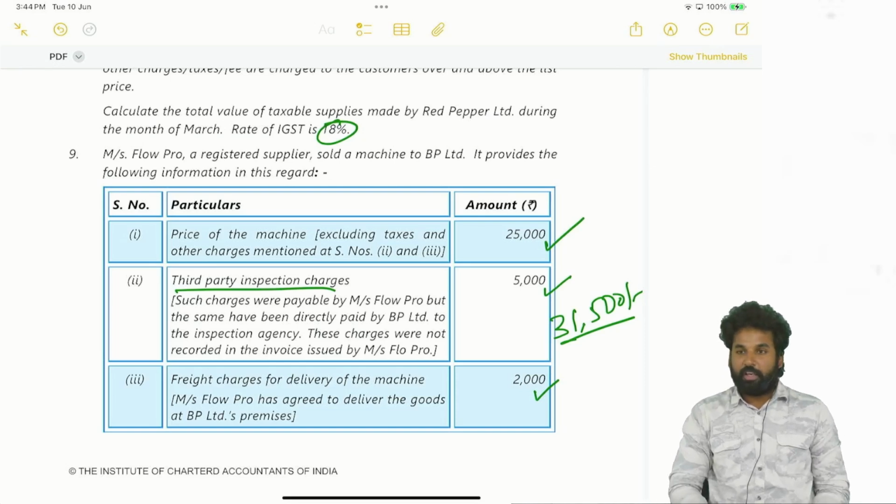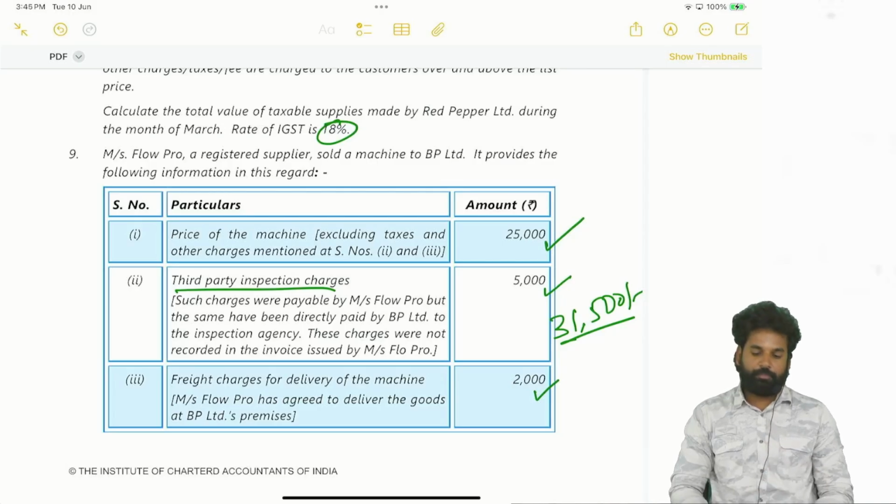But if it is the liability of the supplier but paid by the recipient, directly paid by BP Limited and not mentioned in the invoice by FlowPro, in such cases which clause will it come under? 15(2)(b). So as per 15(2)(b) it has to be added.